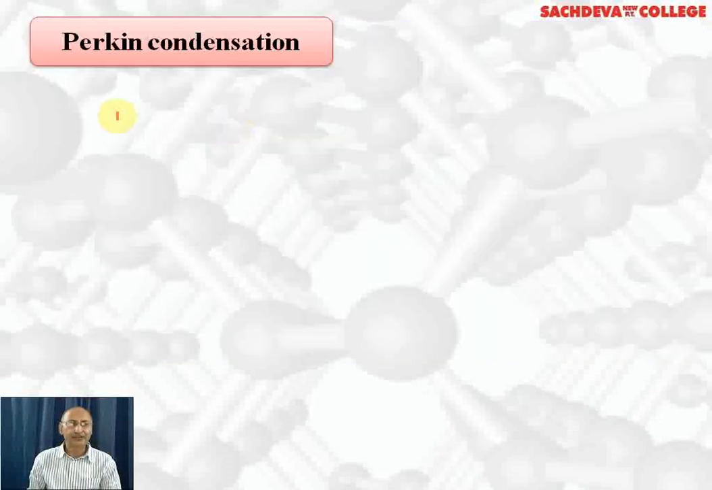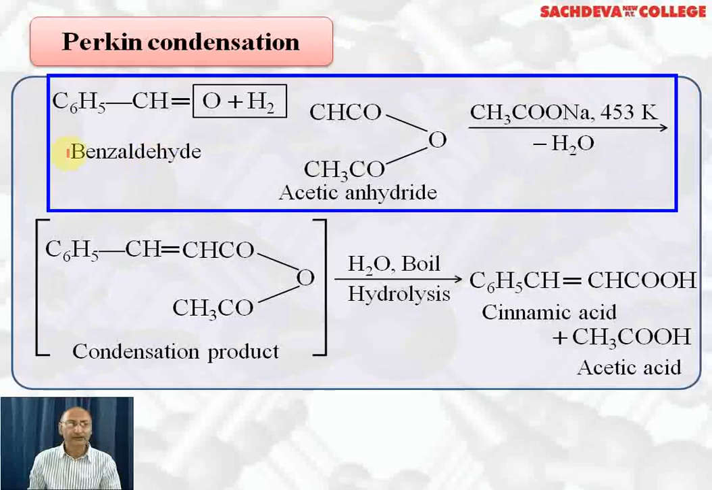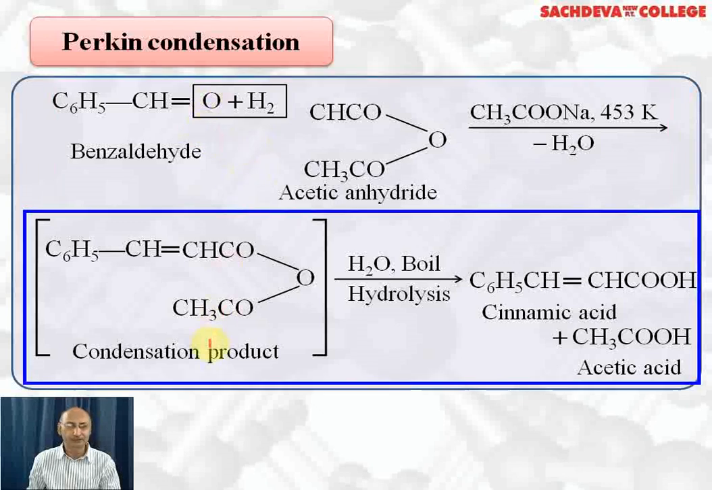The next reaction we are taking is the Perkin condensation. The Perkin reaction belongs to benzaldehyde. It reacts with acetic anhydride in the presence of sodium acetate at 453 Kelvin. Water is lost in the first step and we get this condensation product. Then we carry out hydrolysis. The bond will break here, H here, OH here. So you will get cinnamic acid and acetic acid.